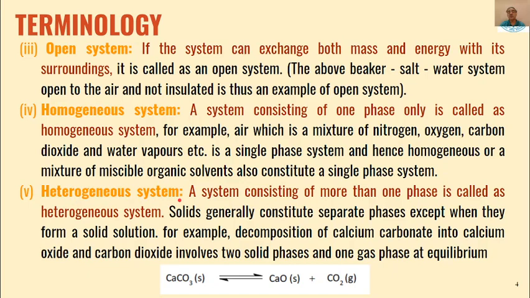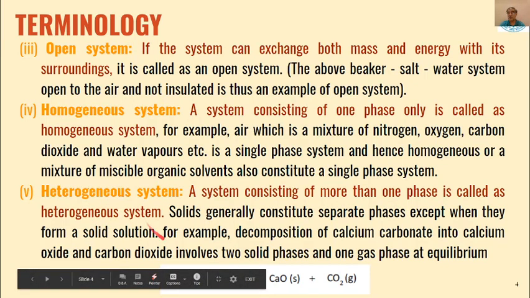Then a heterogeneous system is one where there is more than one phase in the system. For example, the decomposition of calcium carbonate. We know that calcium carbonate dissociates to give us calcium oxide and carbon dioxide. Calcium oxide is a solid, carbon dioxide is a gas.